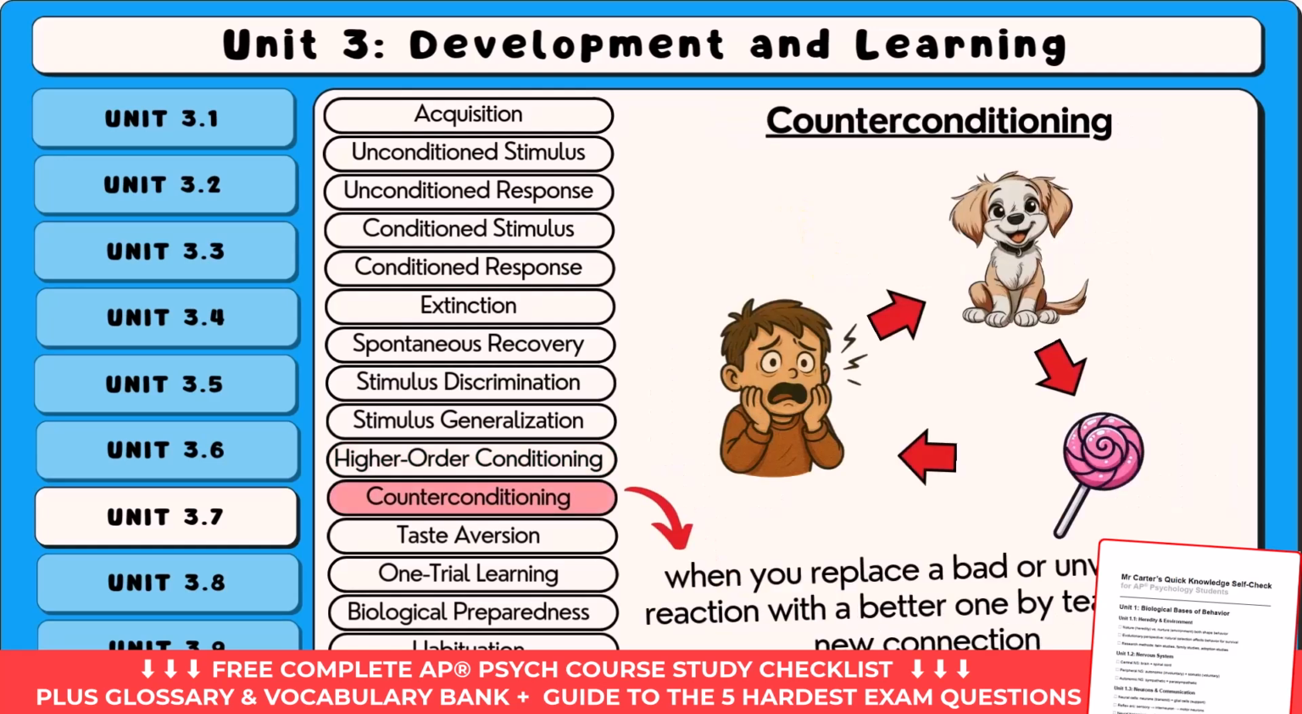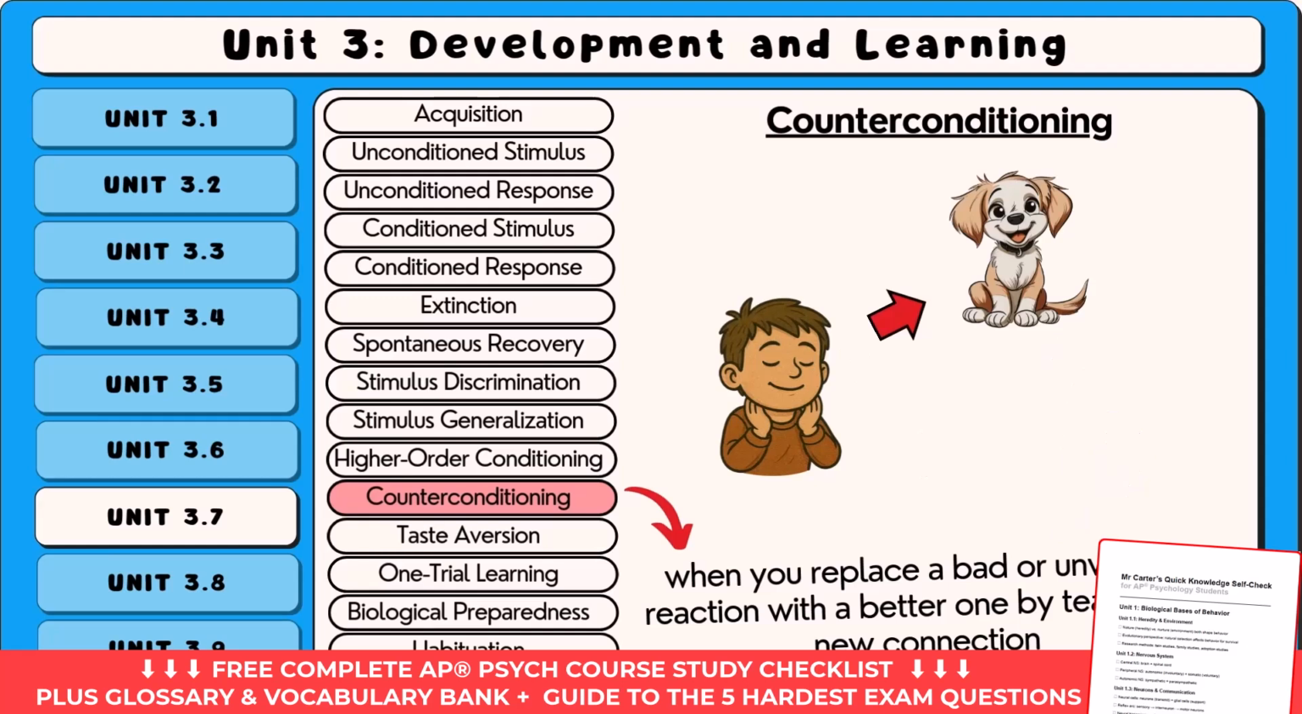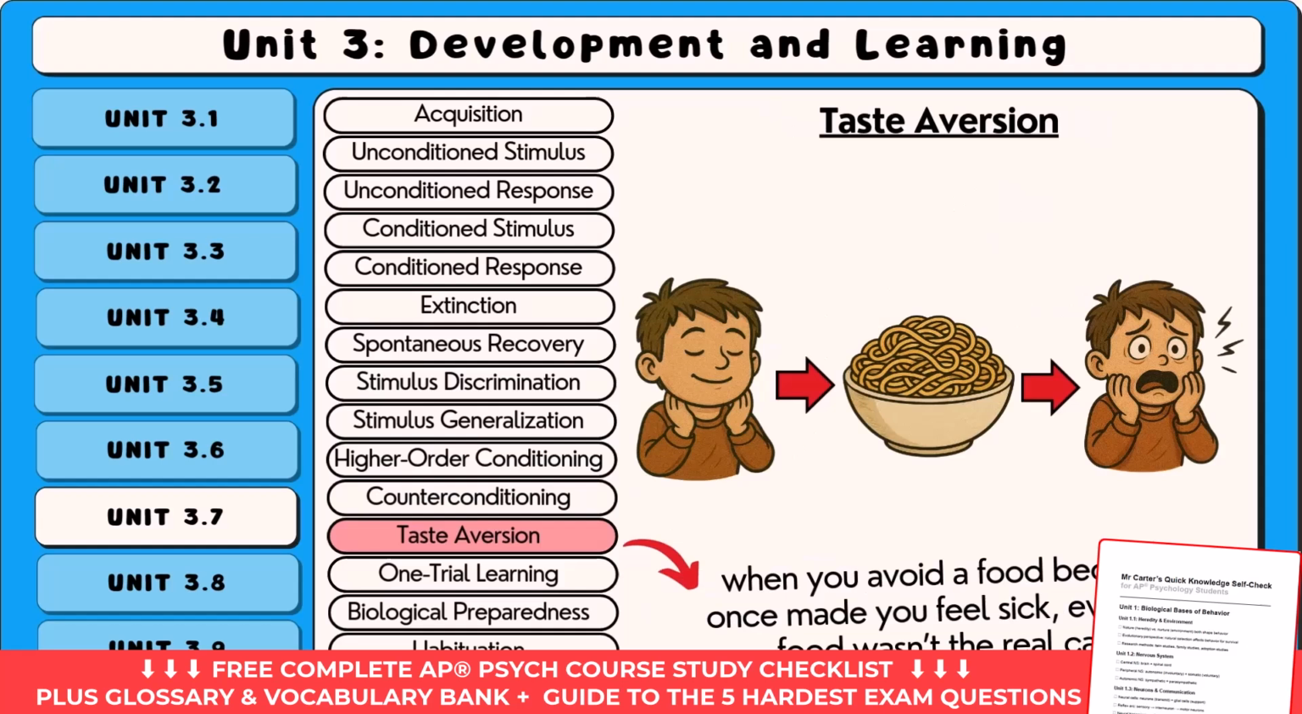Counter-conditioning is when you replace a bad or unwanted reaction with a better one by teaching a new connection. Imagine a kid who's scared of dogs. Every time a dog comes close, the kid gets nervous. But if the kid is given something they love, like their favorite candy, whenever a calm dog is nearby, they might start to feel better around dogs. Over time, they stop feeling scared and start feeling okay. That's counter-conditioning, changing the emotion linked to something by teaching a new, more positive reaction.